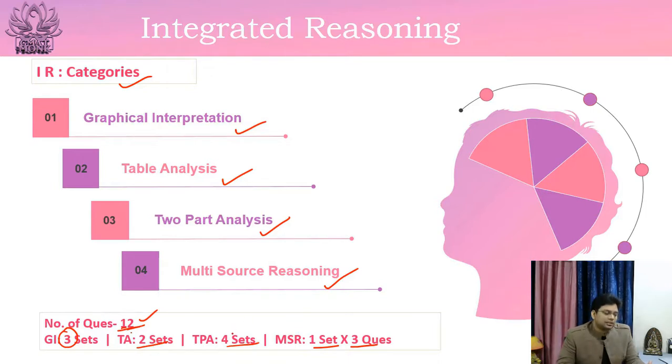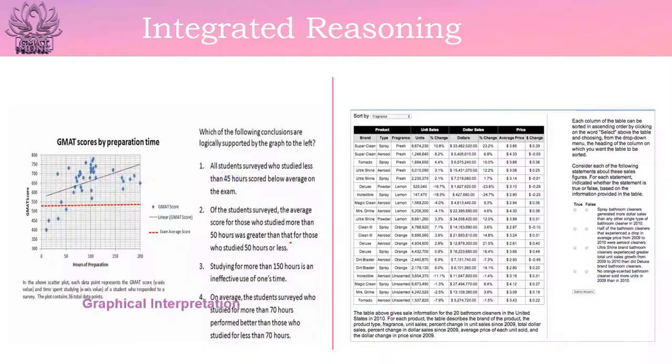So what is the meaning of sets? This 4 sets does not mean 4 questions. There can be more than 1 question in one set. So one set can comprise 2 to 3 questions and you have to answer all the questions correctly to make that set correct. So we would see in the next slide.